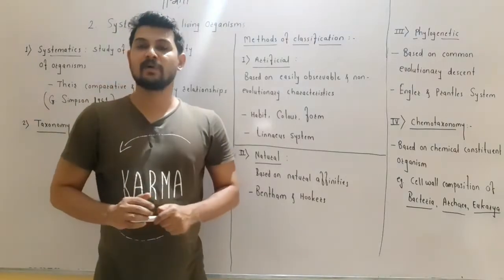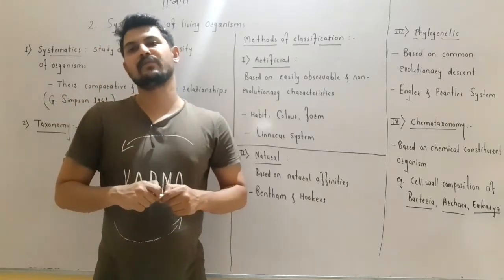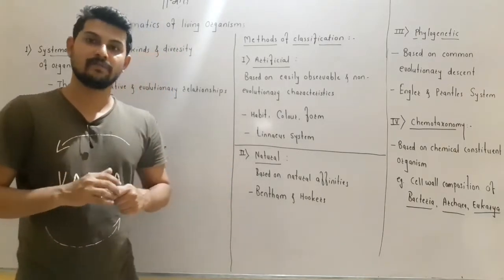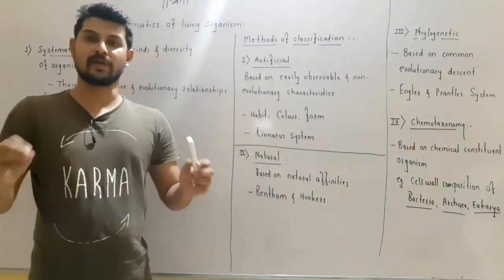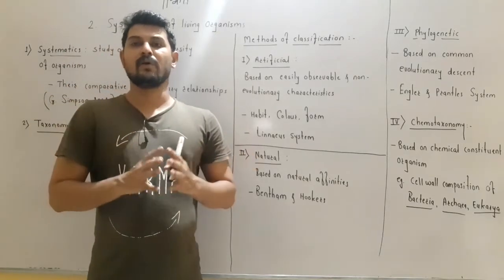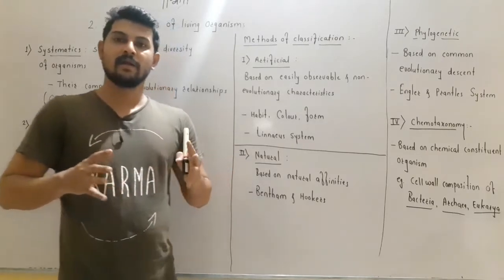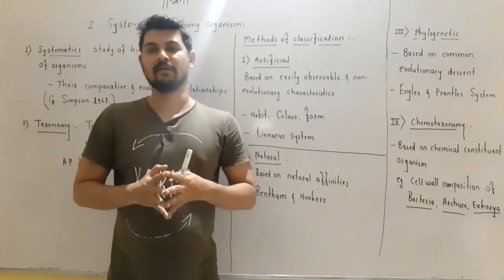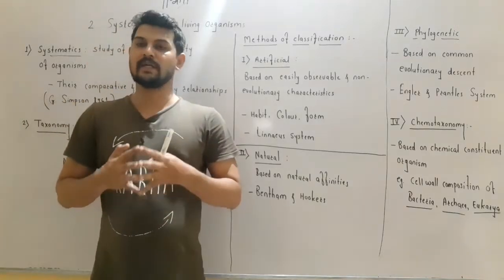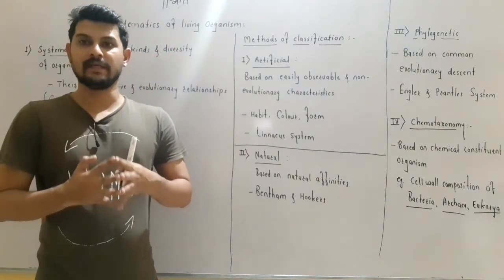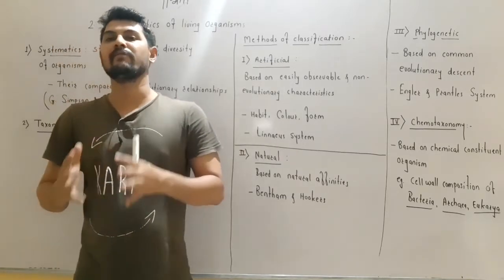Next is the natural system of classification. The next method of classification is called the natural system of classification. In the natural system of classification, we consider the natural relationship between the different plants or animals. So when the classification is based on the natural affinities of the organisms, the natural relationship between the organisms is studied. It means that some organisms, like some plants, naturally show a relationship with each other. For example, in the genus Solanum, various plant species are present, like Solanum tuberosum, Solanum nigrum, and Solanum melongena. So tuberosum, nigrum, melongena show natural affinities between them.